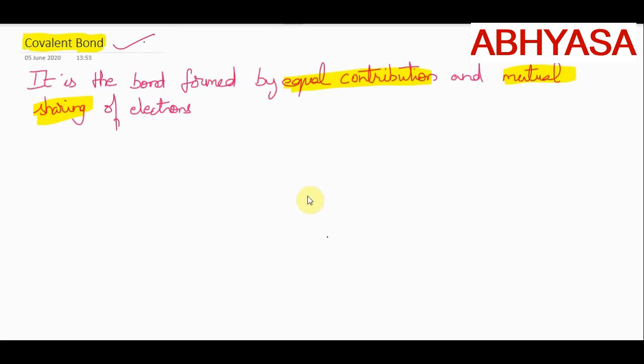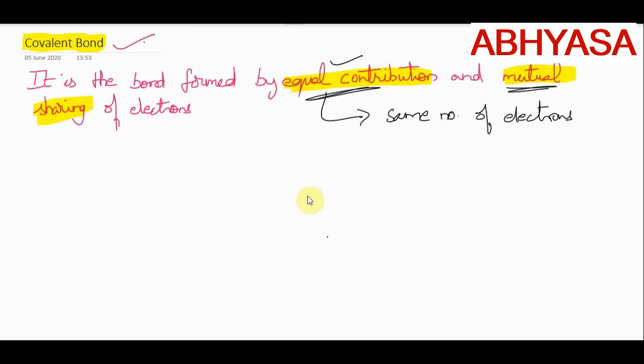What is the meaning of equal contribution? It means both the atoms which are involved in bonding contribute the same number of electrons. I repeat, both the atoms which are involved in bonding contribute the same number of electrons. That is the meaning of equal contribution. Don't worry, I will explain with the help of examples also.